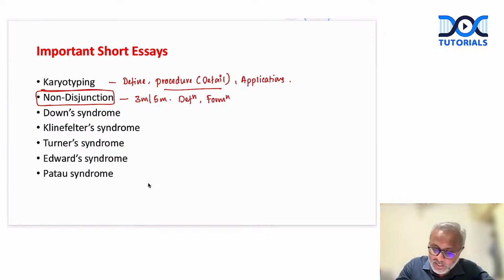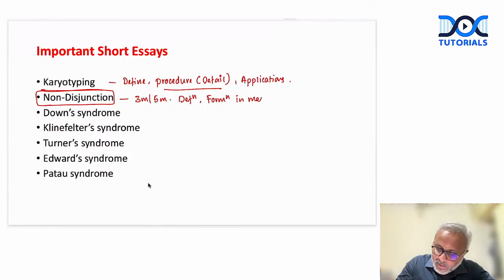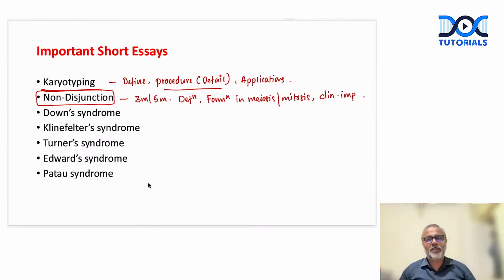In meiosis, as well as mitosis, right? And then what is the clinical implication of non-disjunction? The chromosomal aberrations, especially numerical aberrations, are because of non-disjunction.